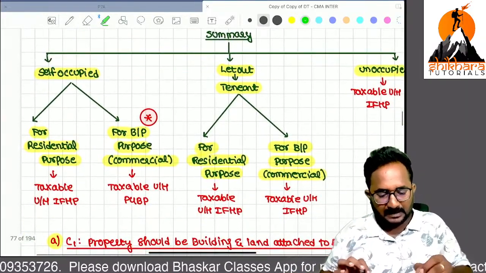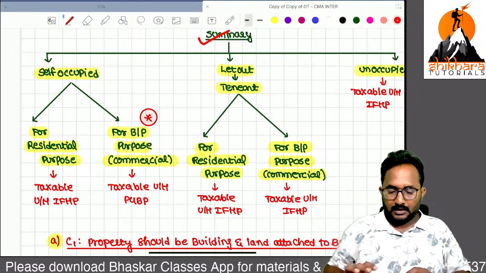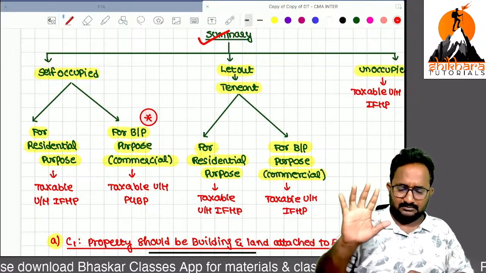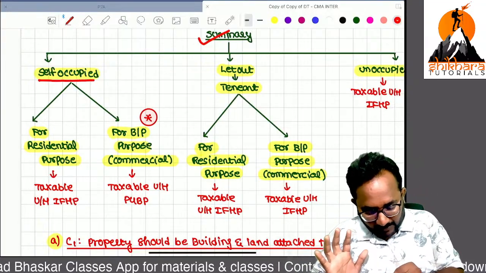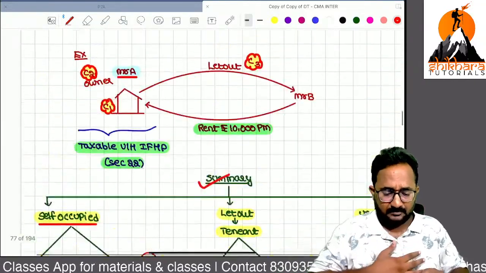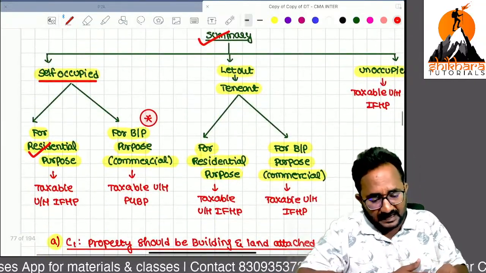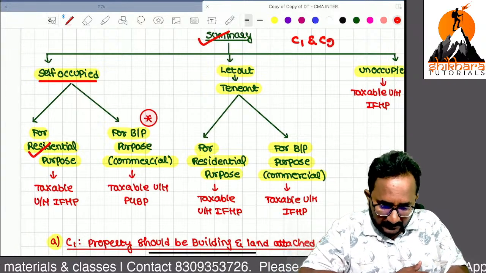Now I will tell you the summary. Listen carefully. If you are an owner and you have a house property, if it is used as self-occupied, that is, for residential purpose, it's okay. Condition 1 is satisfied, it is a house property. Condition 2 is also satisfied, the assessee is the owner.